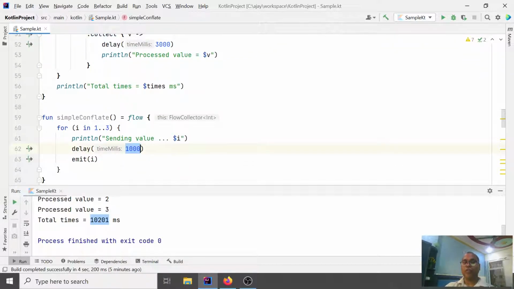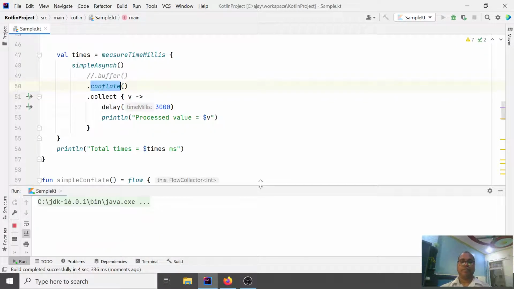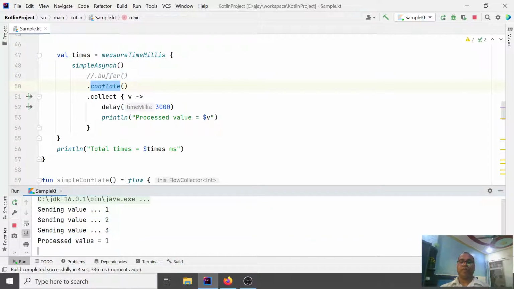Here your producer is fast. Within 1 second they are producing data. Your consumer is slow. It takes 3 seconds to process. I want the recent one. Then you have to use the conflate operator. Okay, let's take the output. The producer is producing data and the consumer processes the first data, and after that the recent one is already produced, so they are getting 3, they are not getting 2.